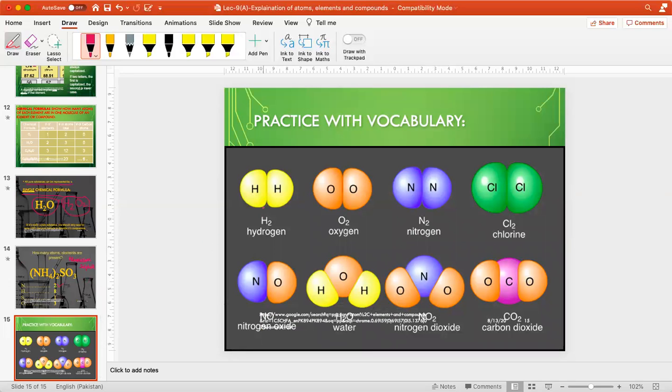Practice with vocabulary. This is hydrogen, this is oxygen, this is nitrogen, this is chlorine. These are all molecules and all are gases and diatomic. I told you that gases normally exist as diatomic. Diatomic means 2 atoms of hydrogen, 2 atoms of oxygen, 2 atoms of nitrogen and 2 atoms of chlorine.